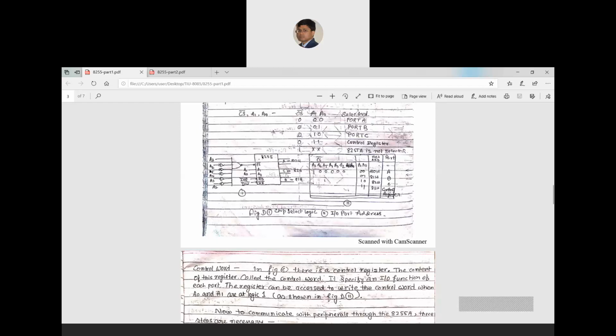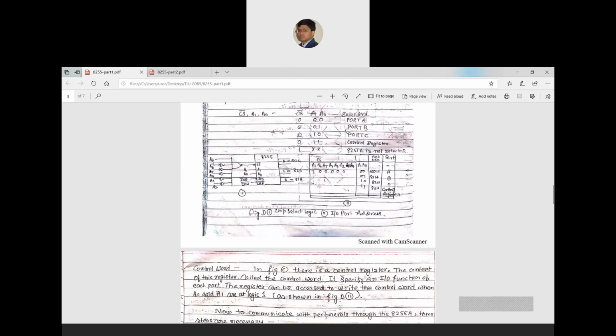From this figure, if someone asks what the port address of port A, port B, port C or the control register is, I can answer by analyzing this figure. How to analyze it?